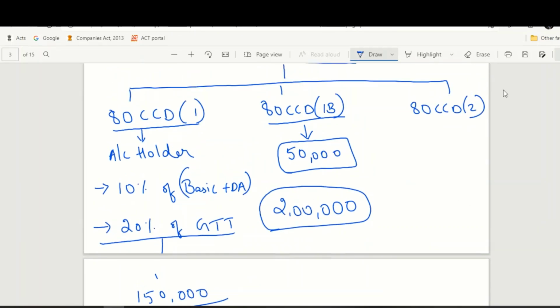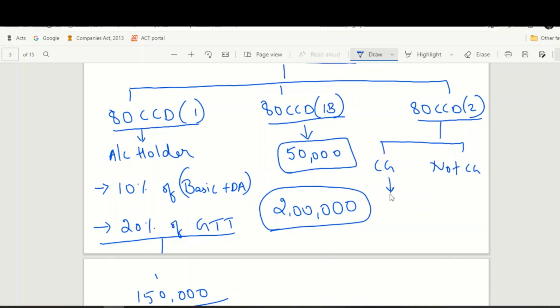What is 80CCD subsection 2? This is applicable only for those who are employees. If you're employed in an employer's company and your employer decides to contribute a certain percentage of your salary towards your NPS account, then what are the restrictions there? Here it is divided into two parts: if you are a central government employee, and if you are not a central government employee.